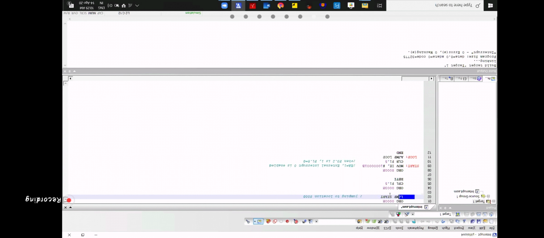Because we are jumping to 800H, sir, not 8,000, 800H. What is the maximum range of a long jump? 65,000. That means it can jump up to 65,000. If it is an absolute jump, it will jump only up to 256 bytes. That's why I've used long jump here. These are very small details you need to understand.